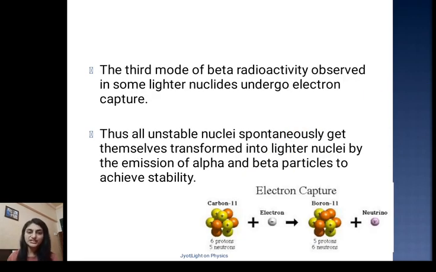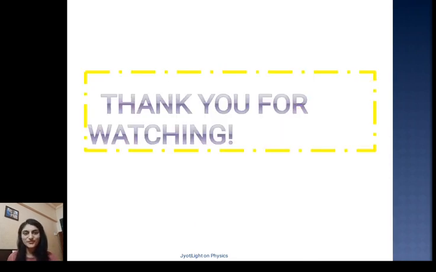Apart from beta positive and beta negative, there is a third mode of beta radioactivity, which is observed in some lighter nuclides, and that is called electron capture. In this process, the nucleus captures one electron and emits a neutrino. Thus all unstable nuclei spontaneously transform into lighter nuclei by emission of alpha and beta particles to achieve stability.